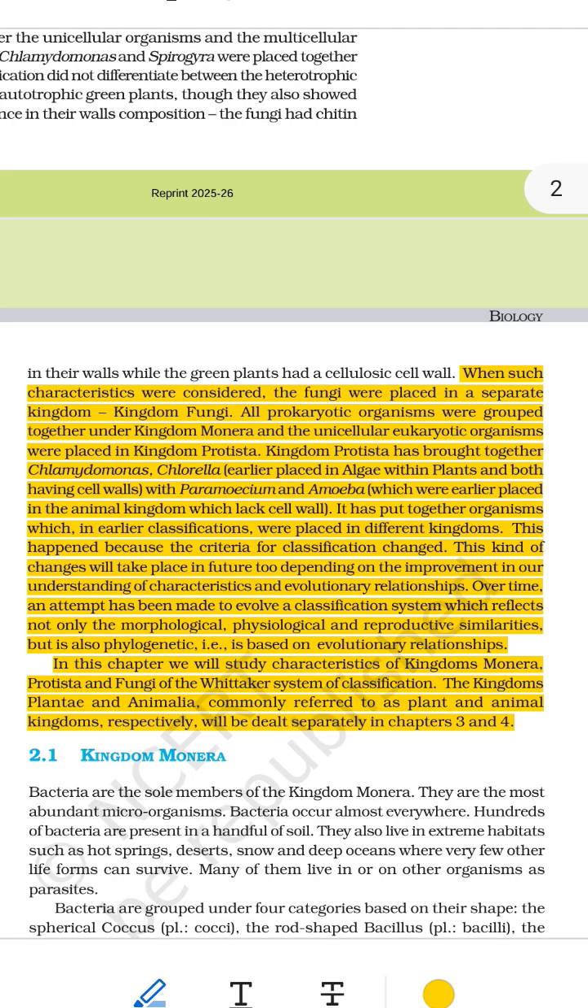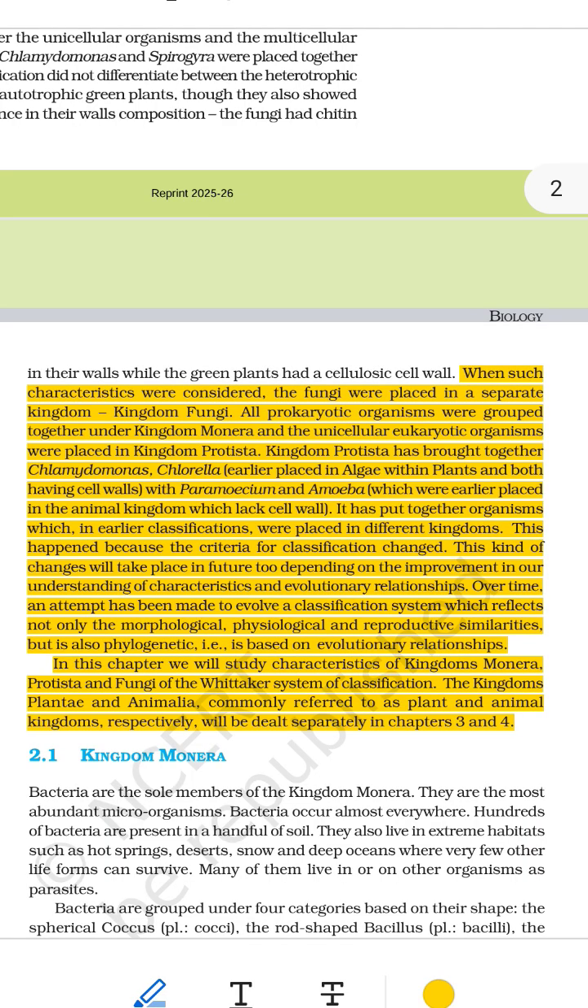Original text: With Paramoecium and amoeba, which were earlier placed in the animal kingdom which lack cell wall. Super simple explanation. Before, Paramecia and amoeba were thought to be part of the animal kingdom because they move, they eat food from outside, they don't have a cell wall, just like animals. But now scientists said, wait, these are also single-celled with a nucleus. So they also moved Paramecia and amoeba into Kingdom Protista.